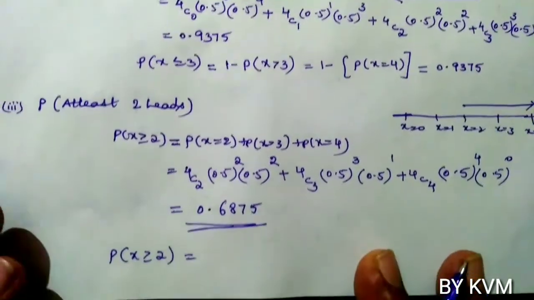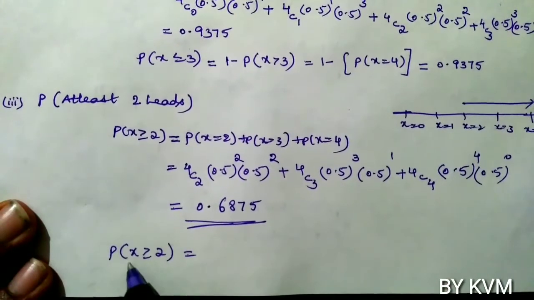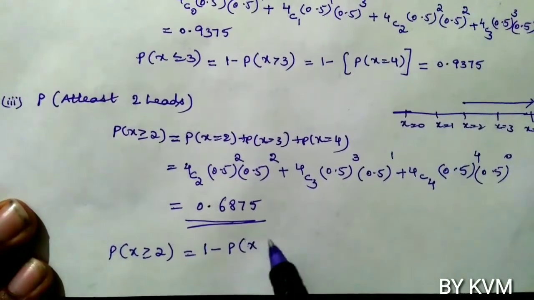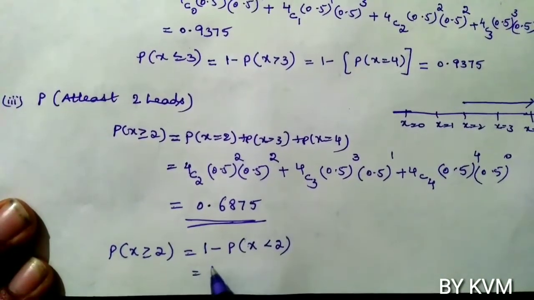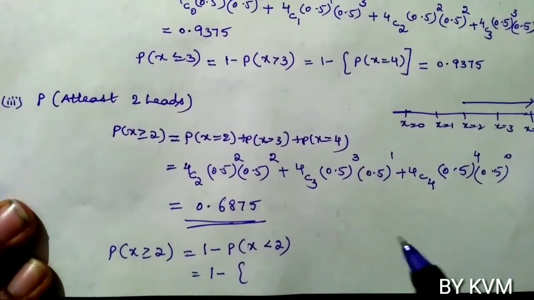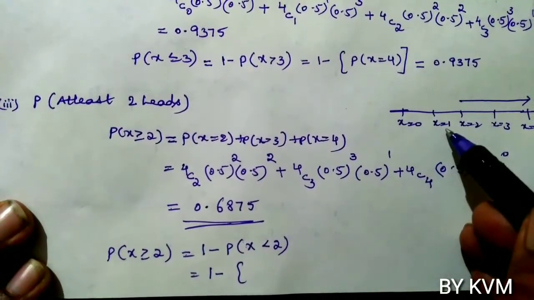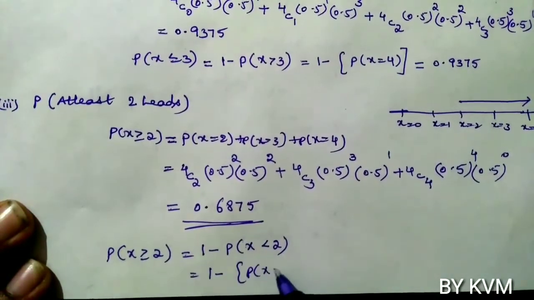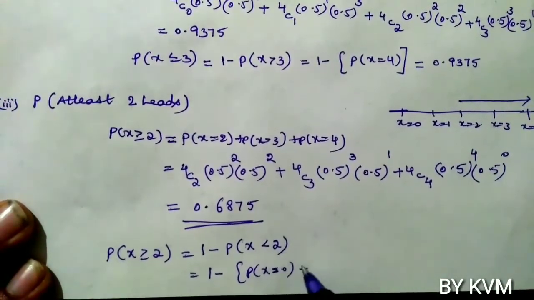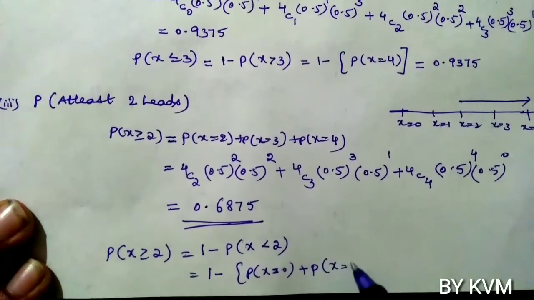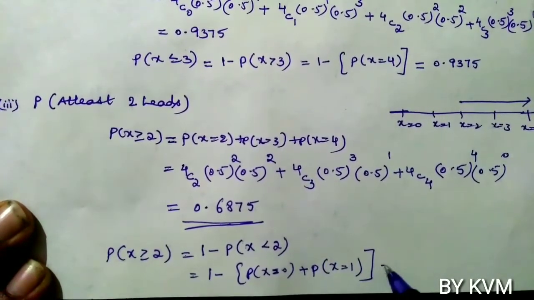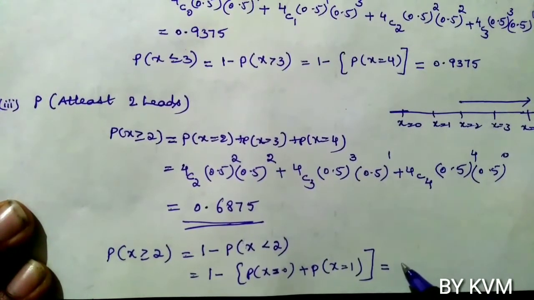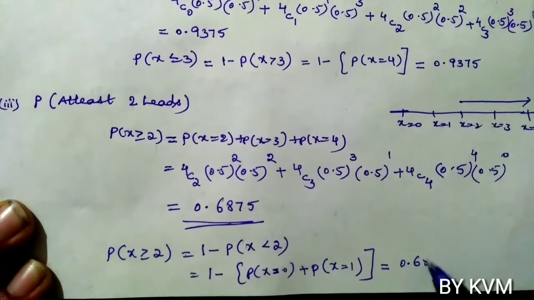Or another method for probability of x greater than or equal to 2: you can use the complement. Its complement is 1 minus probability of x less than 2. Probability of x less than 2 means you may get 1 head or no heads, that is x equals 0. So probability of x equals 0 plus probability of x equals 1. You will get 0.6875.